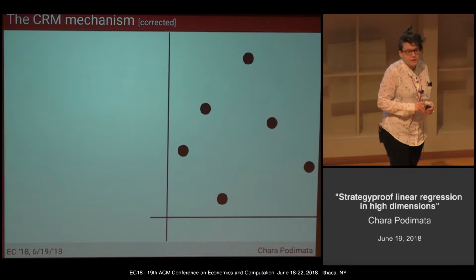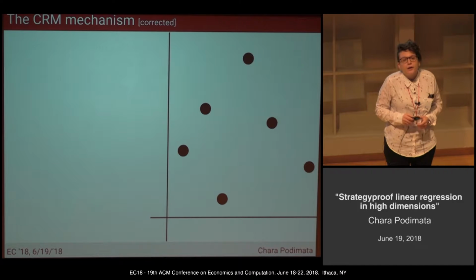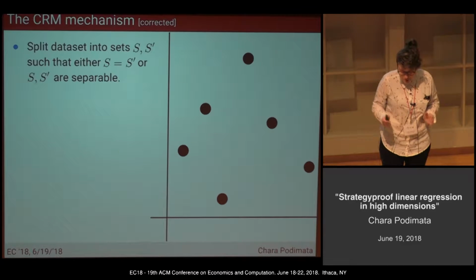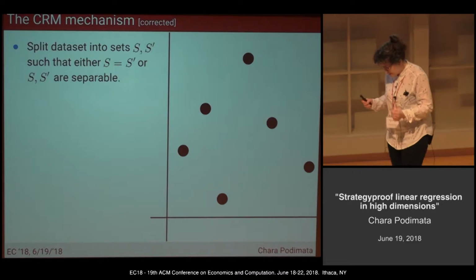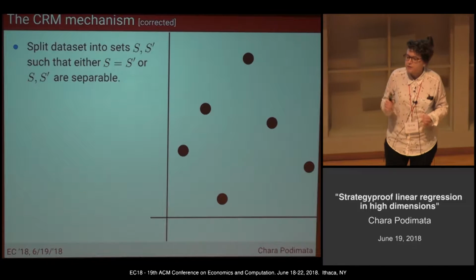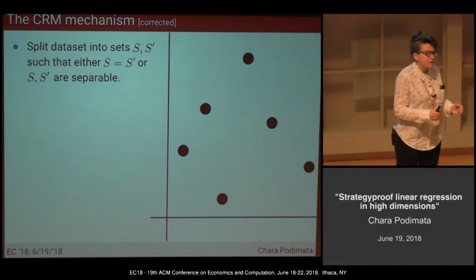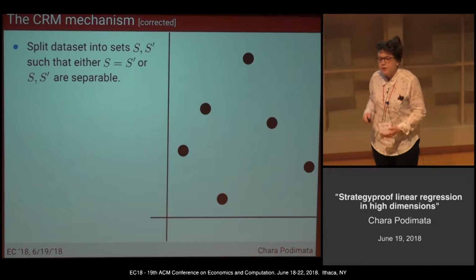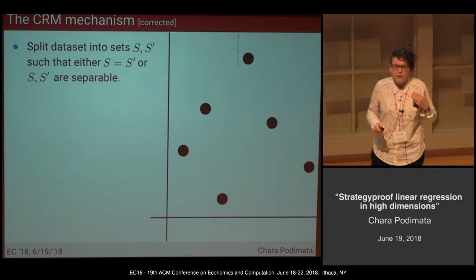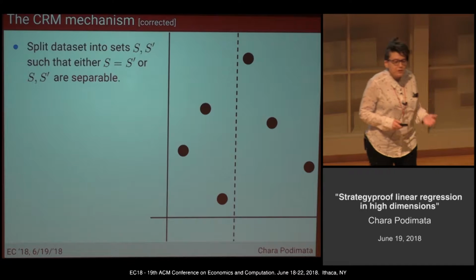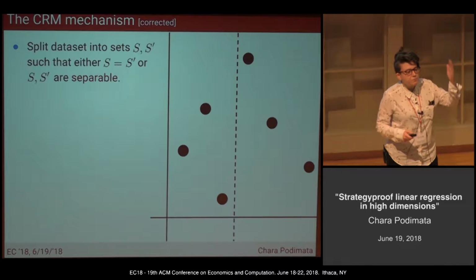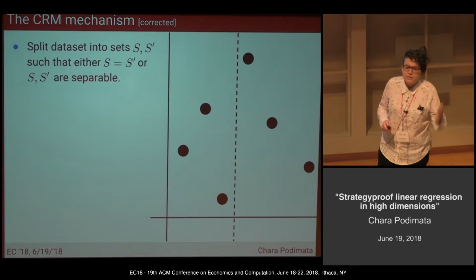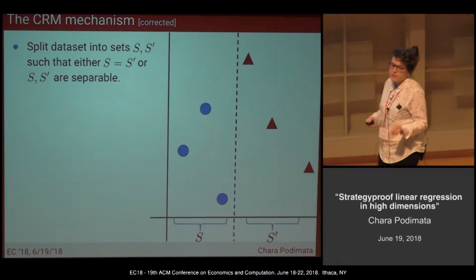Assume that we have the data set on the right, then the mechanism, the first step, is to split the data set into 2 subsets, S and S prime, such that either S and S prime are equal or they are separable. In this example here, I'm just going to focus on them being separable, which means that in 2 dimensions, there has to be a vertical line separating the 2 sets, S and S prime.